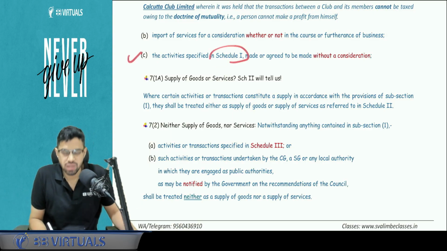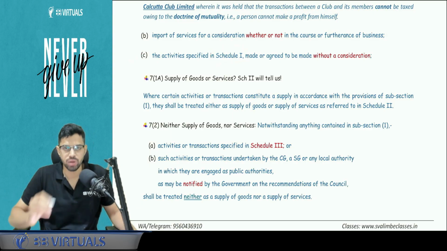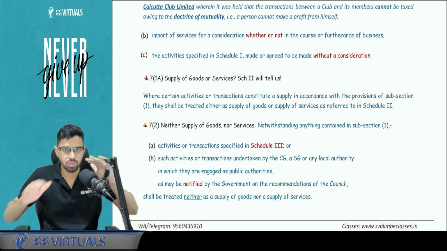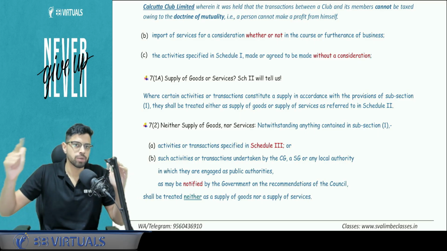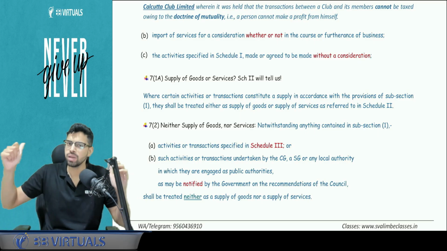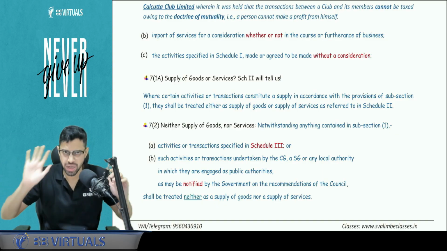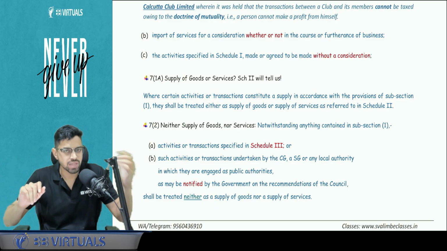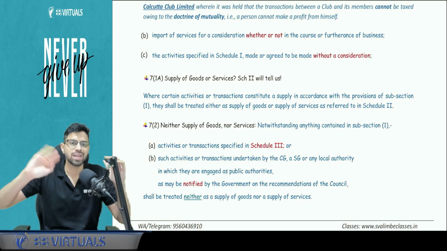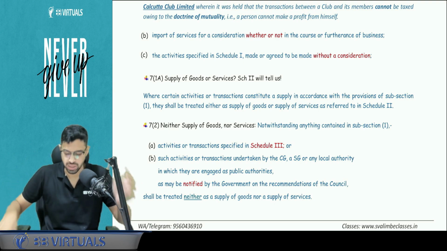And C just gives validity to Schedule number 1, which talks about deemed supply. There are 3 schedules that you need to be very clear about. Schedule number 1, Schedule number 2, Schedule number 3. Schedule number 1: deemed supply. Without consideration, it is a supply. Schedule number 2 clarifies what is goods and what is services. Schedule number 3 is the negative list: not a supply, neither goods nor services.